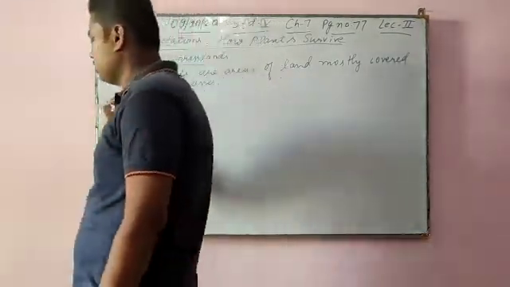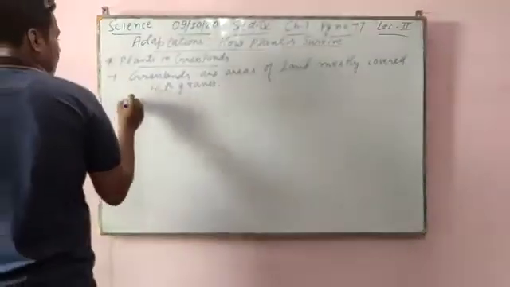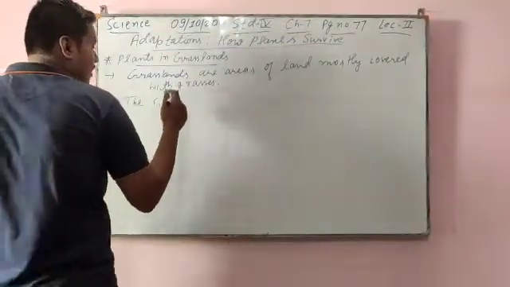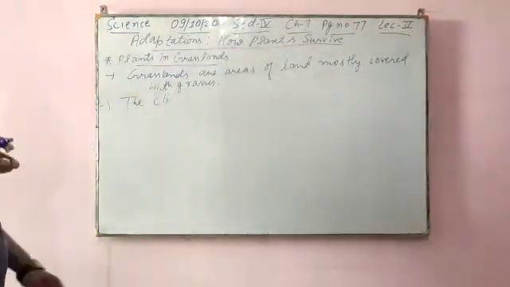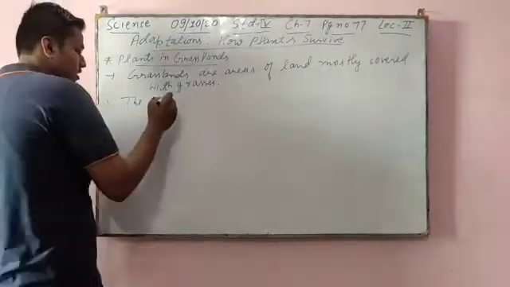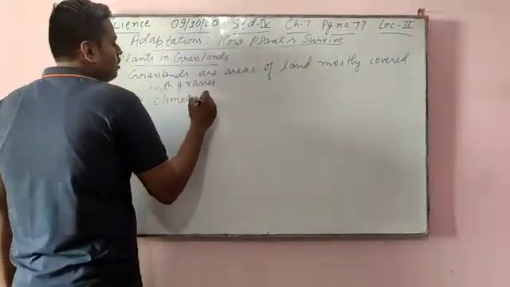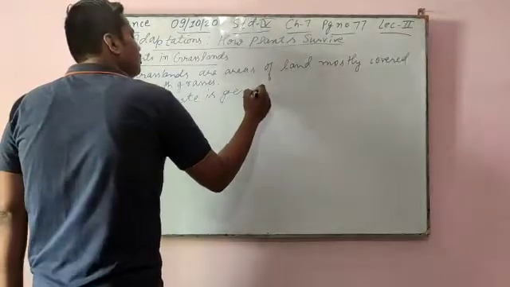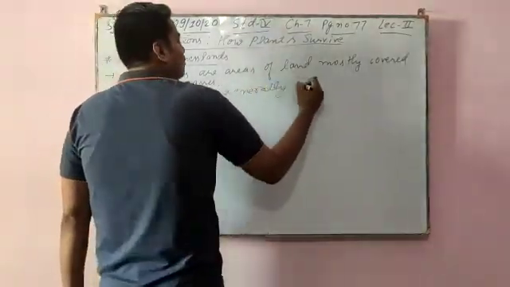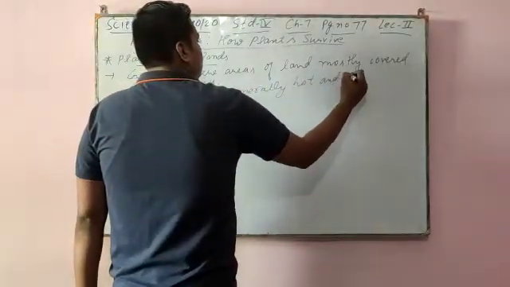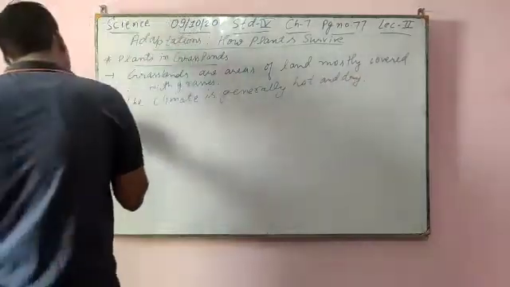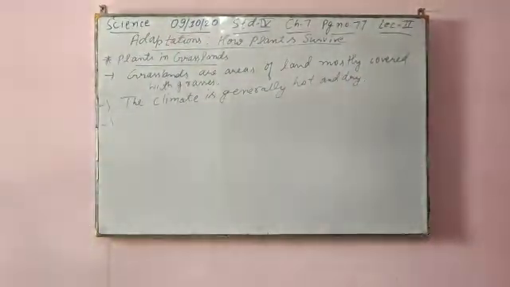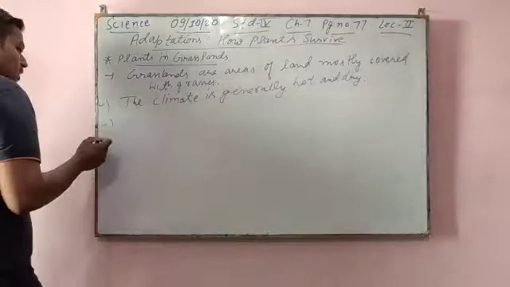The second part is the climate. The grassland climate is generally hot and dry. Some adaptations are the